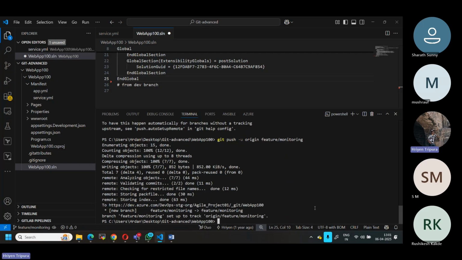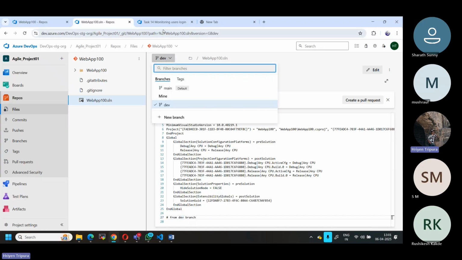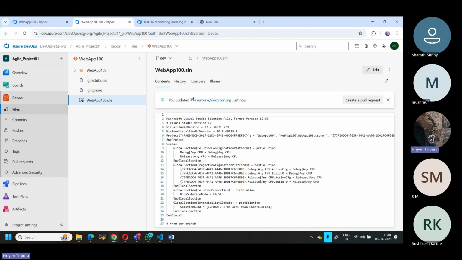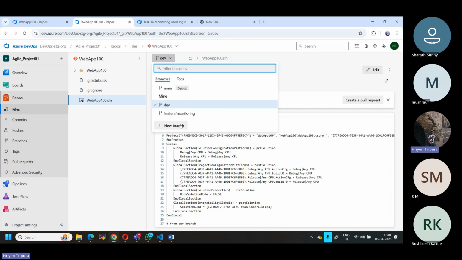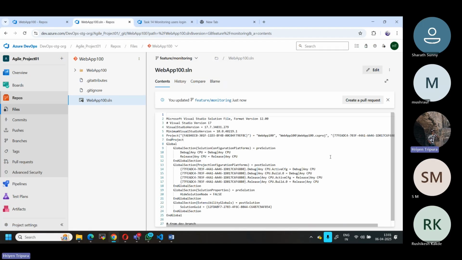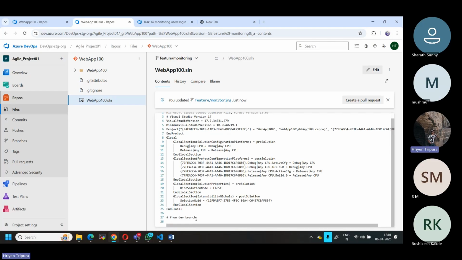Now it is pushed. Okay, this is the flow. I have done it. But if I go here, as I told you, the changes you made are not in the dev branch, right? So we need to know where we are. If you go to monitoring, these are the changes we have made right here, also the changes that came from the dev branch. This came because while doing the pull locally, we got these changes, right? This is from the monitoring branch.